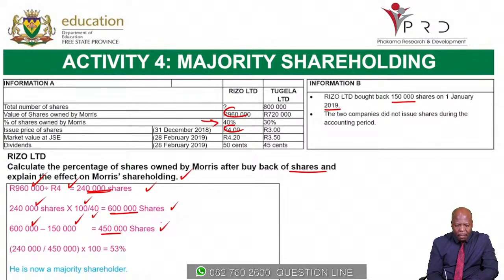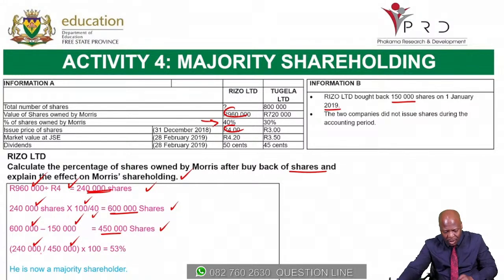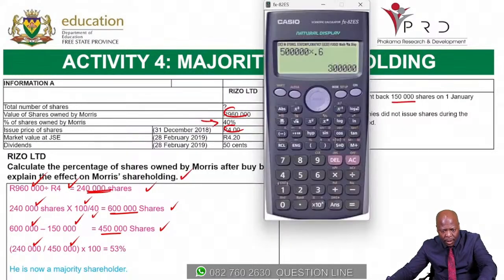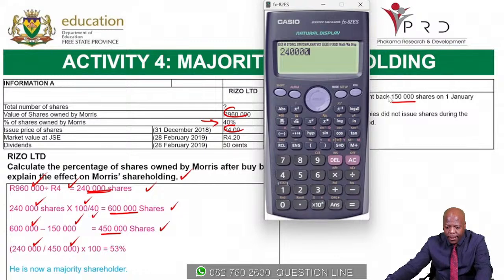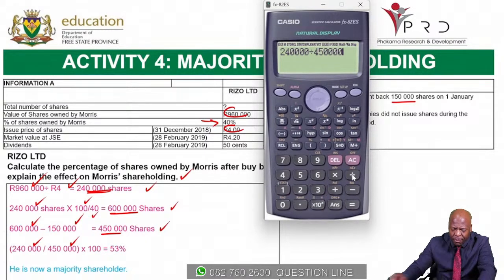Remember, he still maintains his 240,000 shares, yet the number of shares in issue has decreased to 450,000. So we say 240,000 shares, and then we divide this by the 450,000.